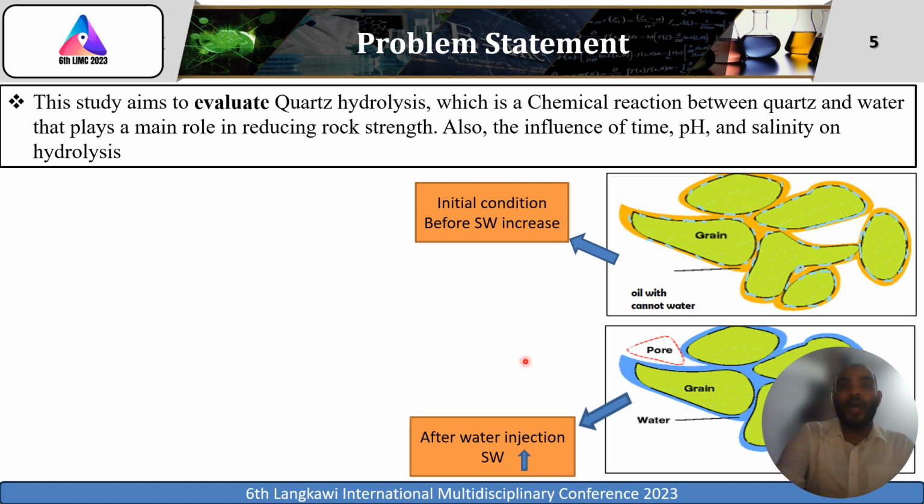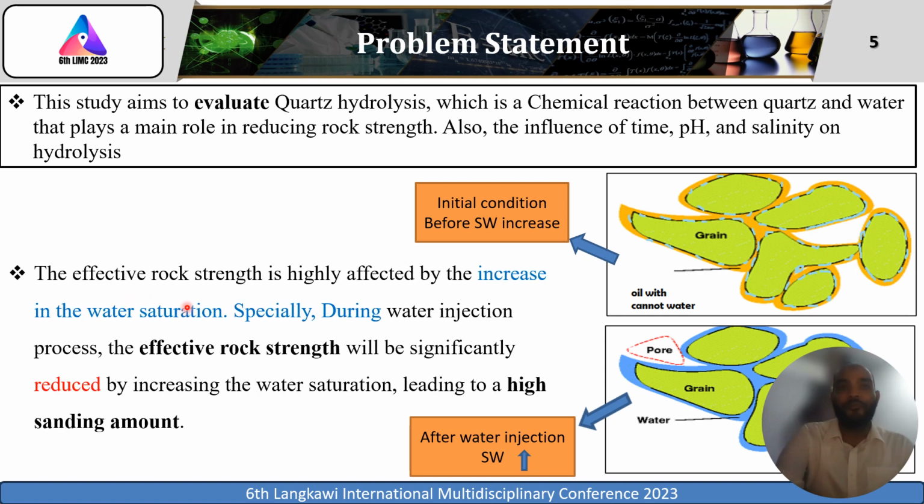So as a summary of that, the effective rock strength is highly affected by an increase in the water saturation, especially during the water injection process. The effective rock strength will be significantly reduced by increasing the water saturation, leading to a high sanding amount.